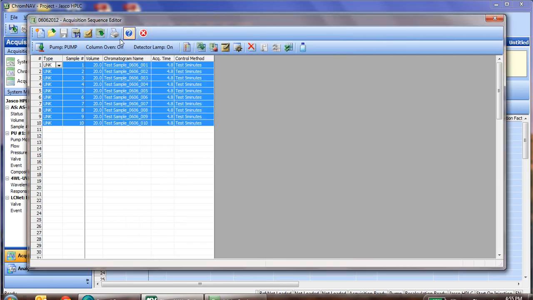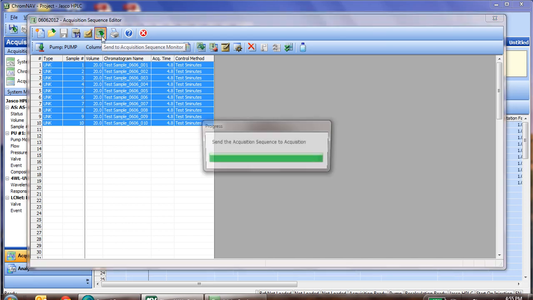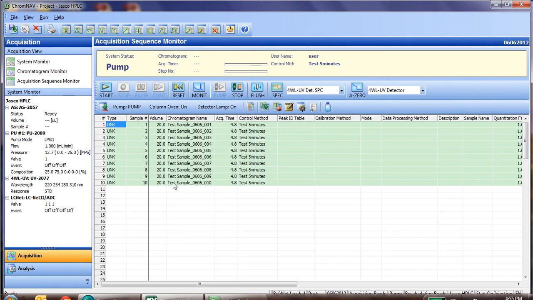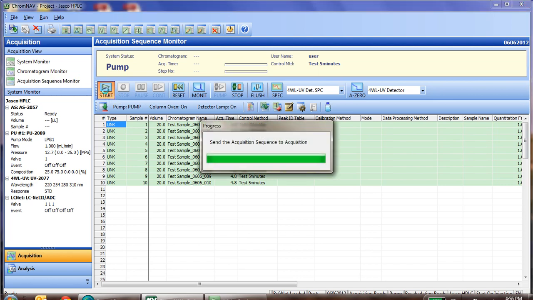Now once we've saved that sequence, we can press Send to Acquisition Sequence Monitor, which is a shortcut button. And once we do that, you'll notice it fills in our table under the Sequence Monitor, and it has activated our Start button. Now we're ready to start. Once our system has equilibrated, click Start.